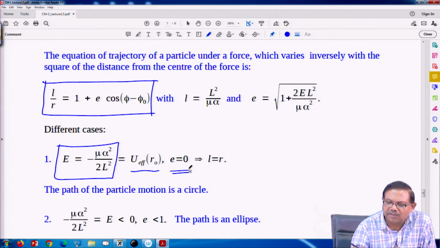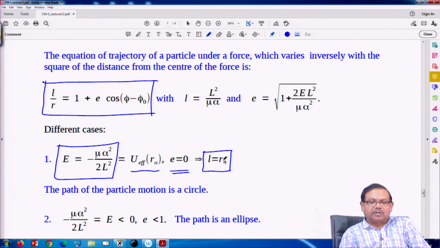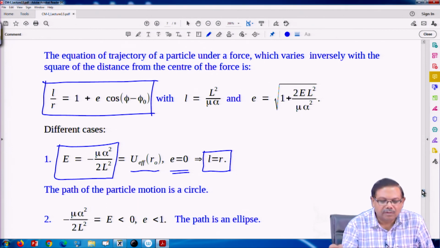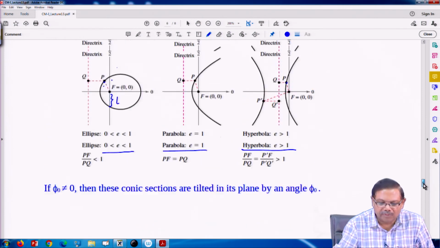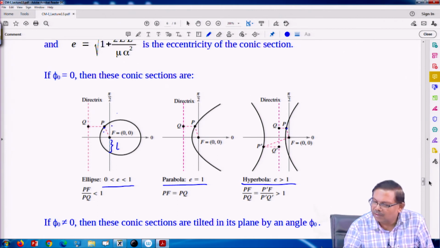If eccentricity is 0, then the equation of motion would give L equal to R. So, that is half of the latus rectum, and its distance from the center is the same. That happens in a circle only. If these two distances become the same and it remains closed, that means as it is moving all the points have the same distance. So, that is a circle.